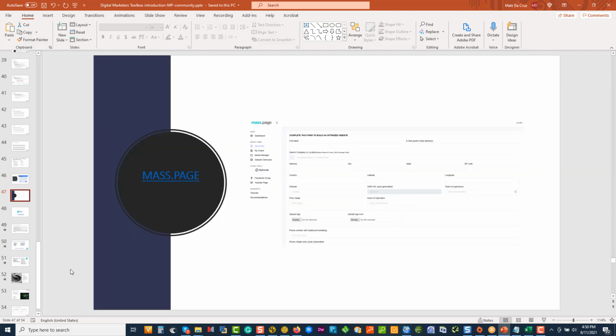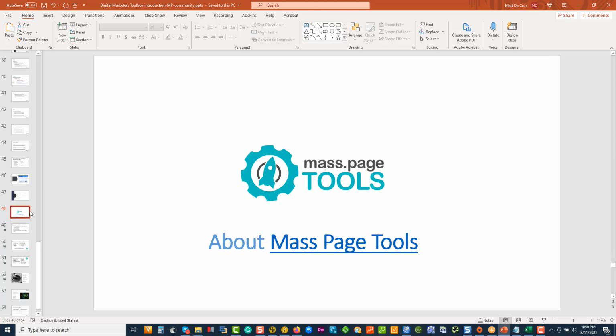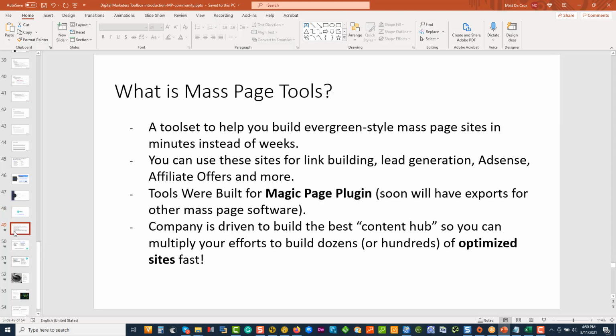It's a great tool. We then got Mass Page, and Daryl's got a whole bunch of things that he's done as well. And I'm going to show you a form I've filled in, which we can then save, export out, and import in, and it advances our build time. Okay, we don't have to manually go and create them. So basically, Mass Page is a tool set that helps you build evergreen style Mass Page sites. You can use them for link building, lead generation, AdSense, affiliate offers, up to you. They're built for the Magic Page plugin, and essentially it helps you get to the endpoint fast.